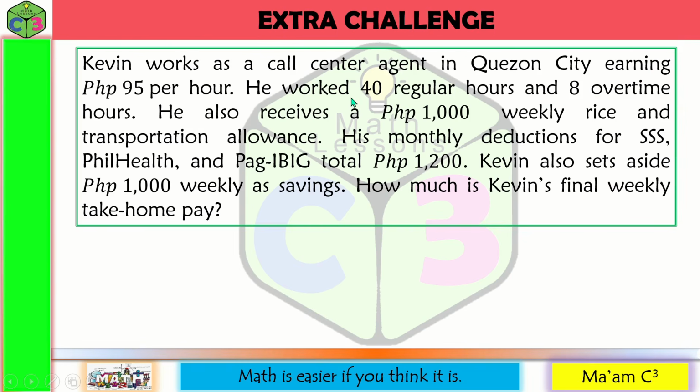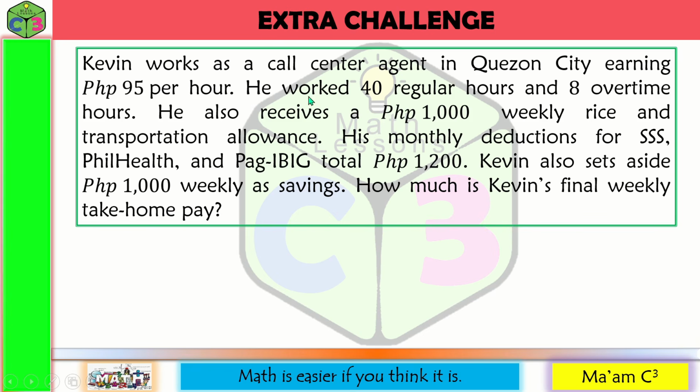He worked 40 regular hours and 8 overtime hours. He also receives 1,000 pesos weekly rice and transportation allowance. His monthly deductions for SSS, PhilHealth, and Pag-ibig total 1,200 pesos. Kevin also sets aside 1,000 pesos weekly as savings. How much is Kevin's final weekly take-home pay?